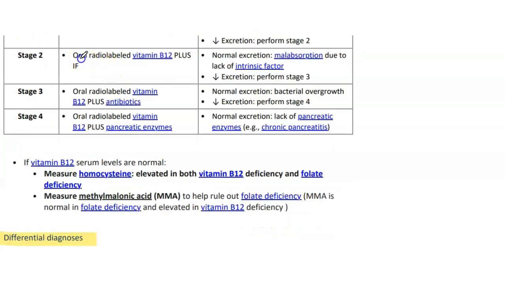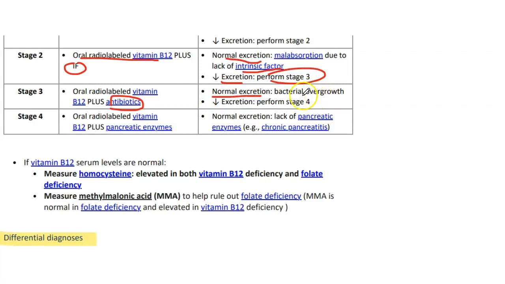In stage 2, we give oral labeled B12 plus intrinsic factor, and we measure the excretion. Normal excretion confirms that the malabsorption is due to lack of intrinsic factor. If there is decreased excretion, we perform stage 3. In stage 3, we give oral labeled vitamin B12 plus antibiotics.